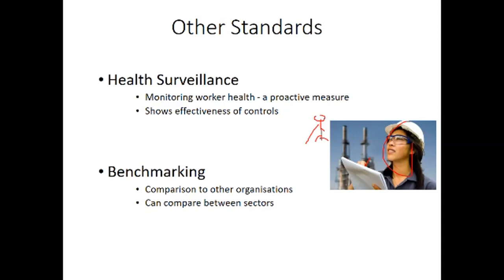Therefore, these are some other standards. Now, due to Corona they do quarantines, but there is also health surveillance. Surveillance is, for example, CCTV, closed circuit television. This is one of the surveillance systems. Security guards are also one type of surveillance system. Similarly, health surveillance is nothing but health checking. Monitoring workers' health is a proactive measure, and it also shows the effectiveness of controls.